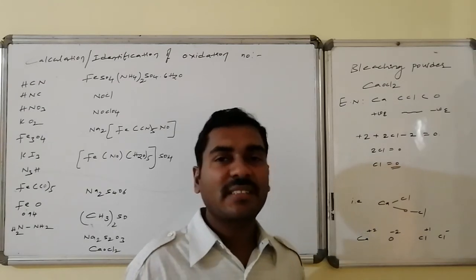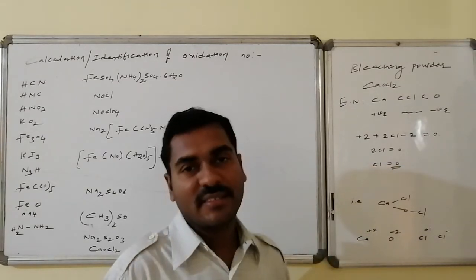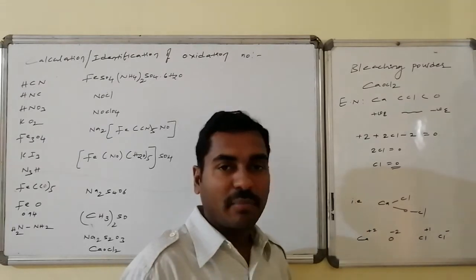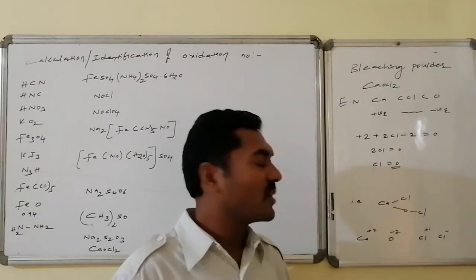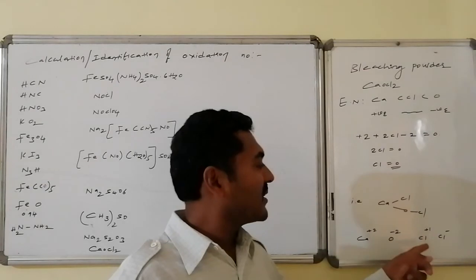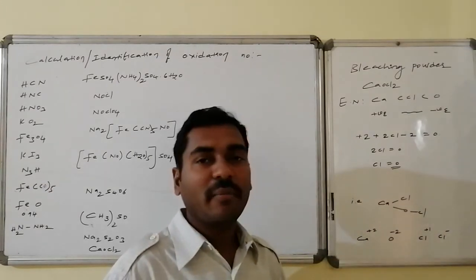So this connectivity is established if it is like this structure. So calcium in this maintains +2 as the state, oxygen is maintaining -2 as the state, whereas one chlorine is maintaining +1 and another chlorine is maintaining -1.